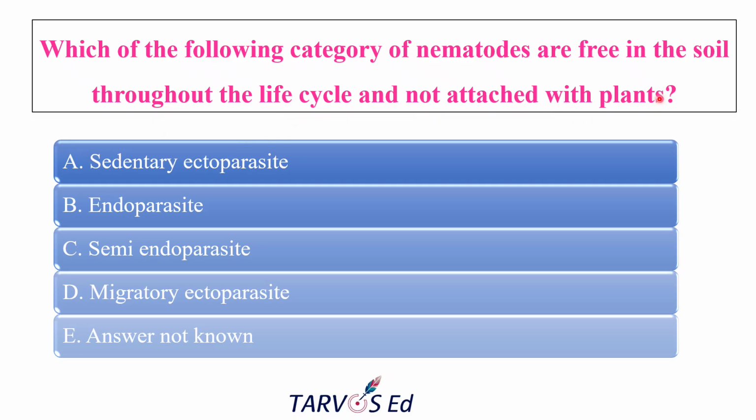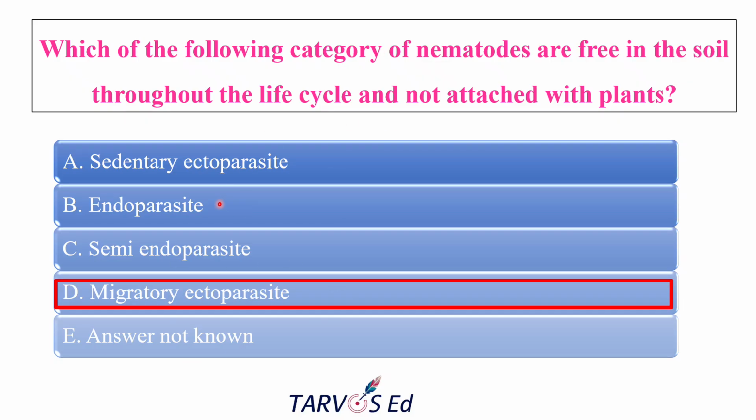Like in previous slides, we have discussed some categories of nematodes, right? Sedentary, migratory, ecto, endo, and all. In which category can the nematodes be found free in the soil? They ask. The options are sedentary ectoparasite, endoparasite, semi-endoparasite, migratory endoparasite, and the answer is not known. And the correct answer is migratory ectoparasite.